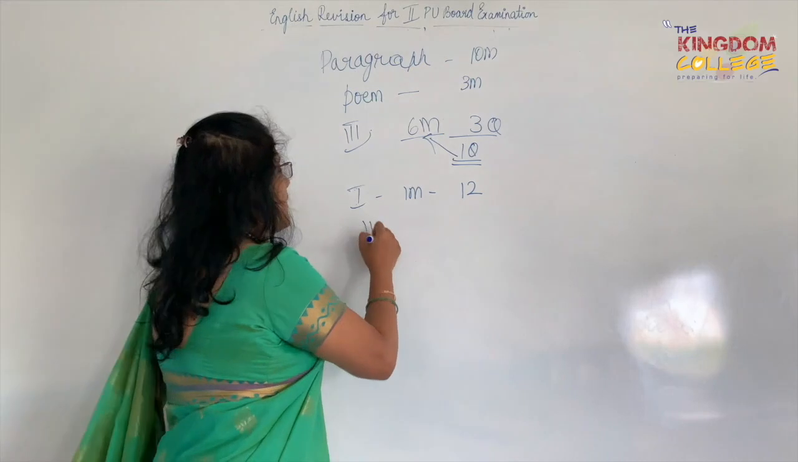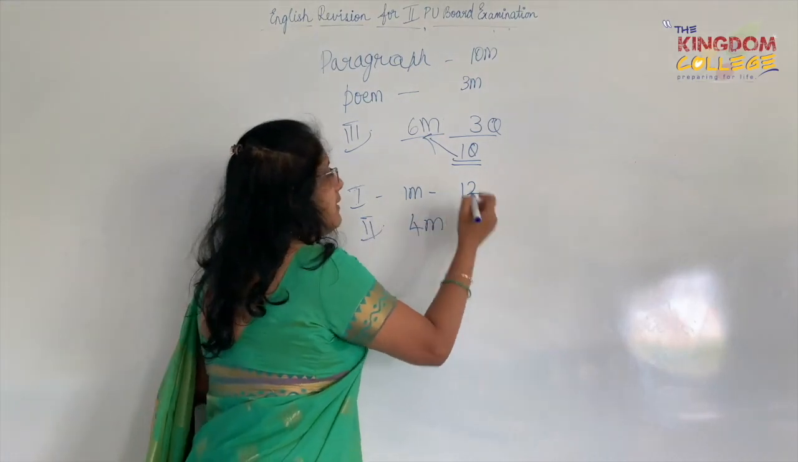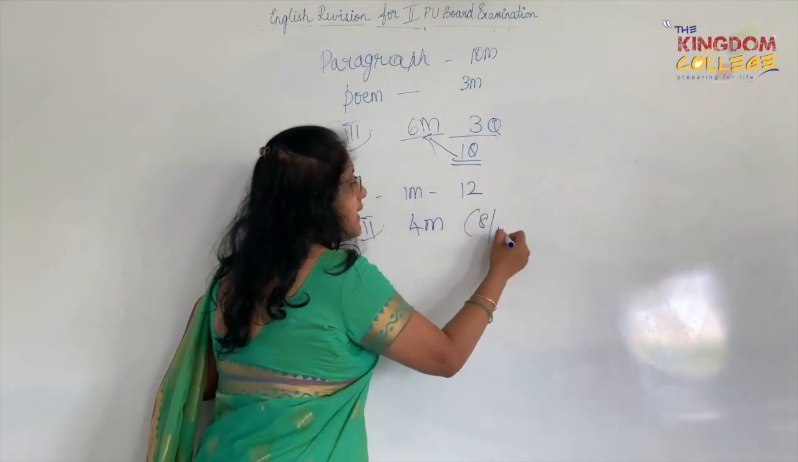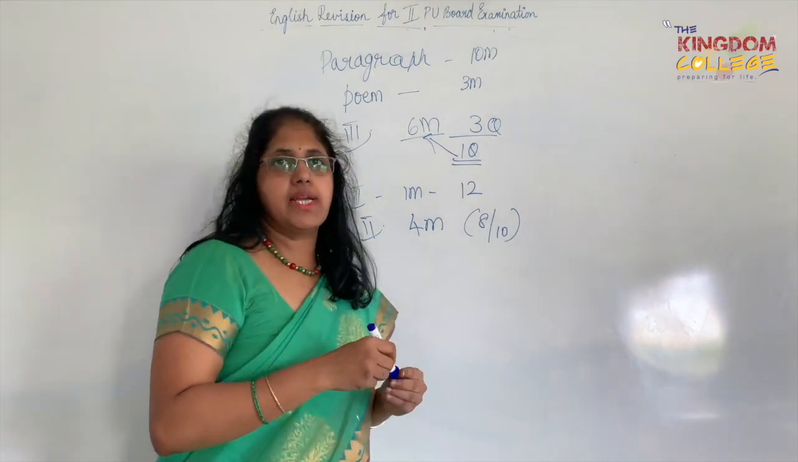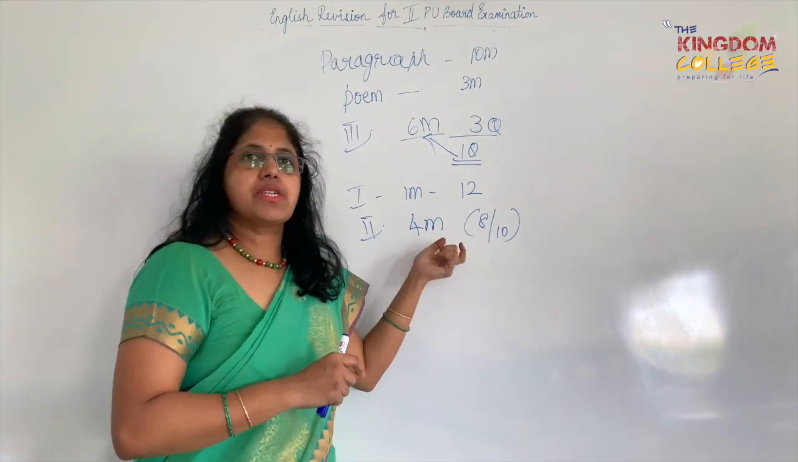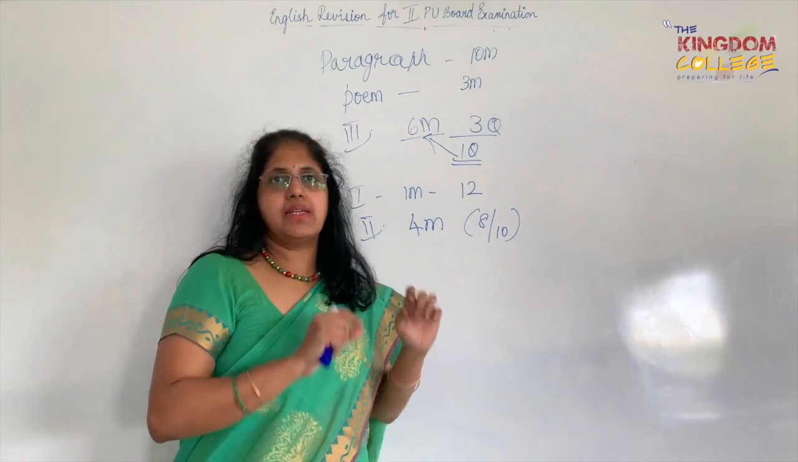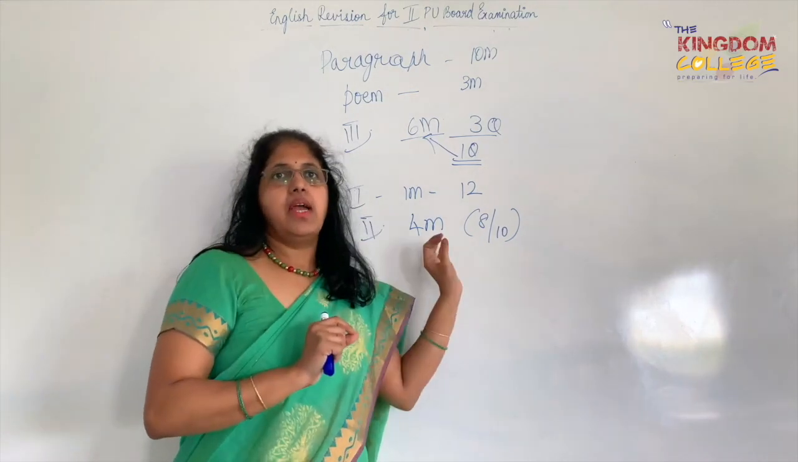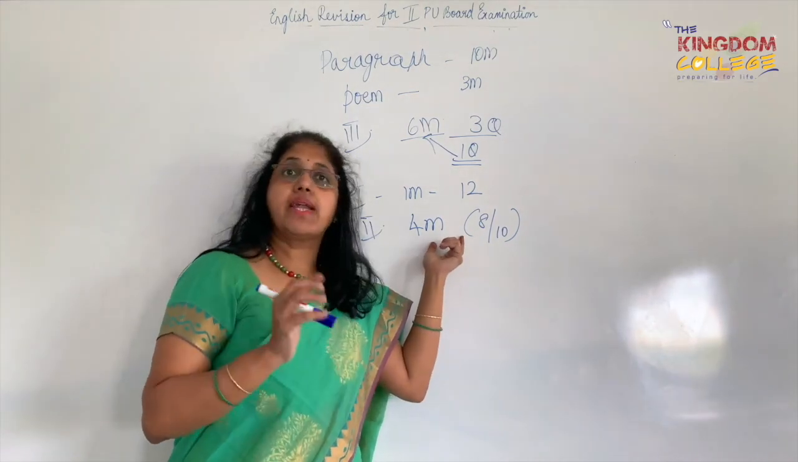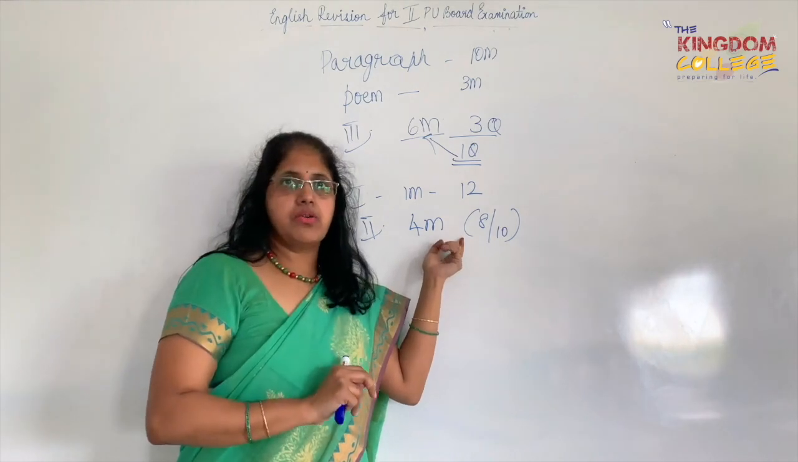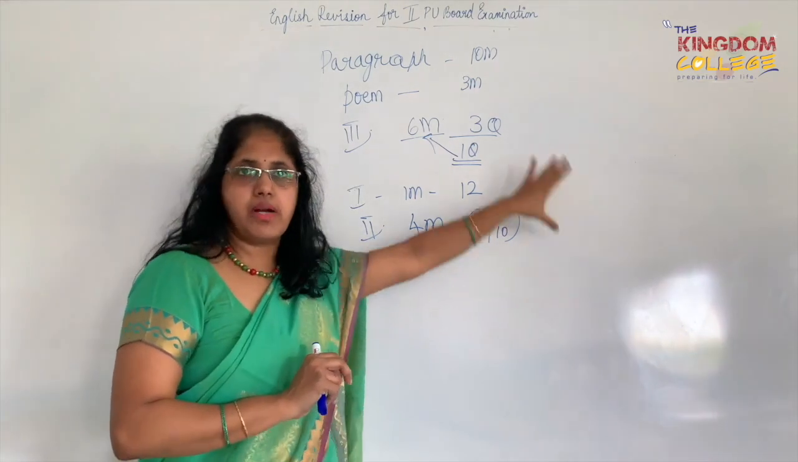Then the second main is a 4 marker where you will have to write 8 out of 10. Again, here also, you just write down what you know about that lesson or that incident, and you will be able to score at least 50% of the marks. So here you can get some buffer marks also.